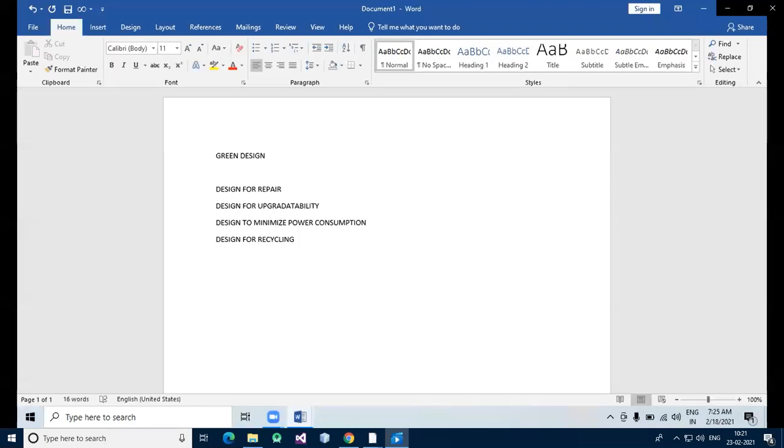या टाईपचं ग्रीन डिझायनिंग मध्ये आपल्याला some points. The green designing is when you design your system, then we have to think that one should keep in mind life cycle consideration, environmentally responsible use व्हायला पाहिजे त्या systems and retirement and disposal. Okay, so त्याच्यात काही system दिले आहे की design for repairing like design for upgradability, then design to minimize power consumption, and design for recycling.